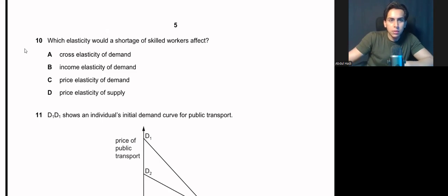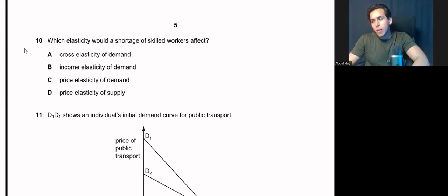Cross elasticity. How will labor affect cross elasticity of demand? Read the question. Read the options again. Which option is linking to supply? Okay, price elasticity of supply then.